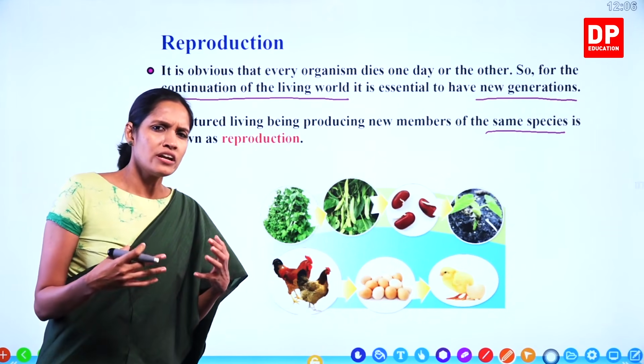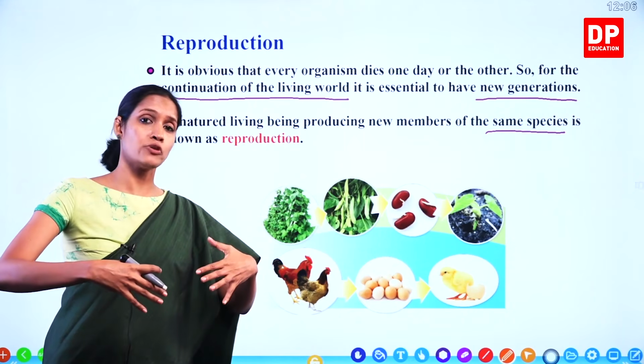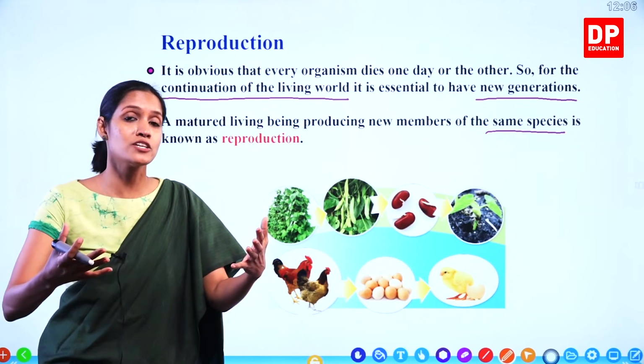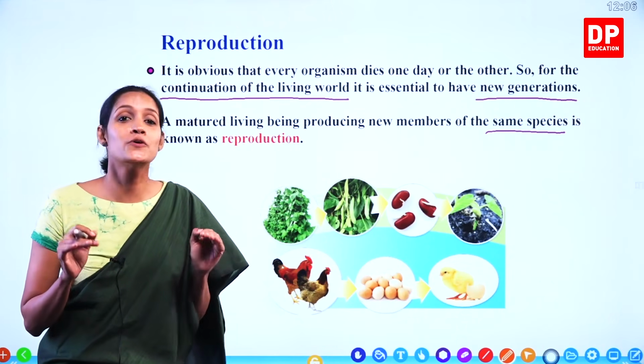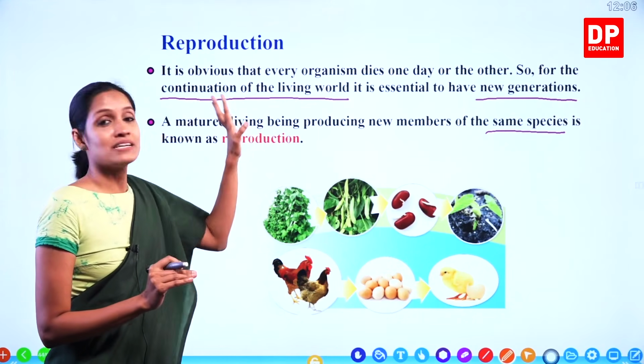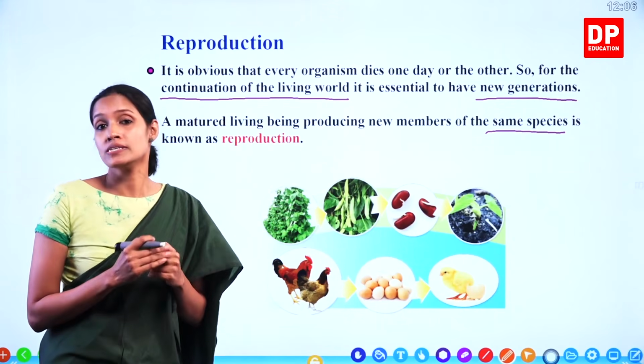Have you ever seen non-living things produce their own kinds? Now when you go into the classroom, today you have 20 desks. Tomorrow when you go into the classroom, will there be 40 or 50 desks? No, they cannot produce their own kinds, right? Only the living things or living beings can produce their own kind.